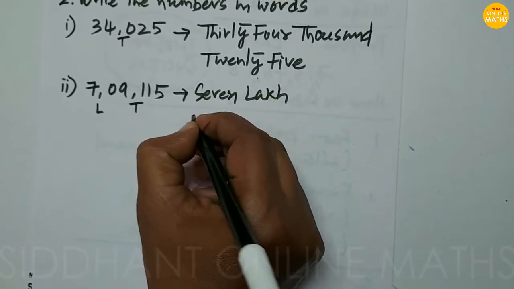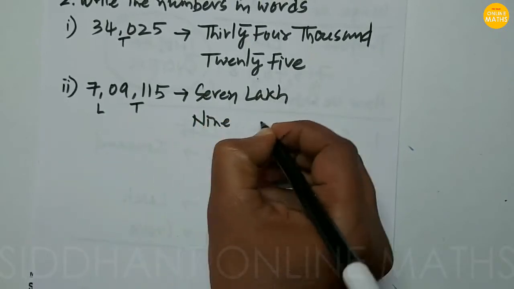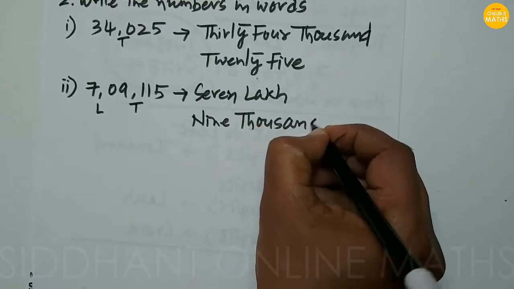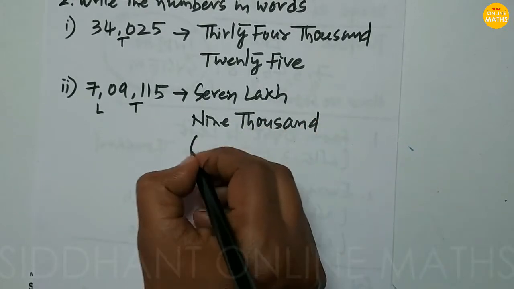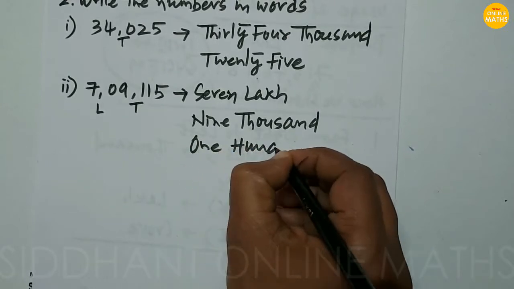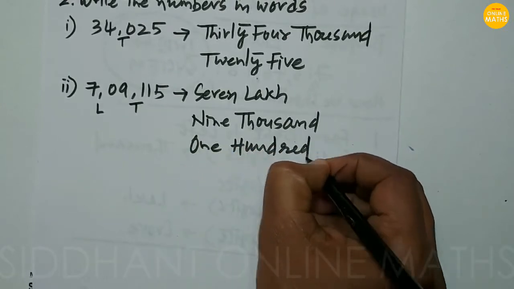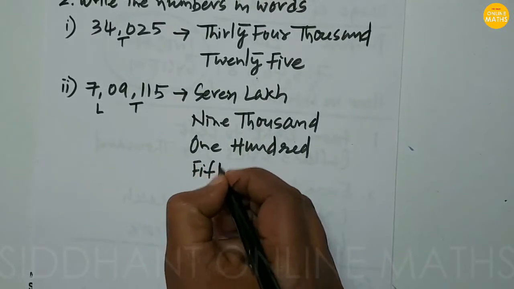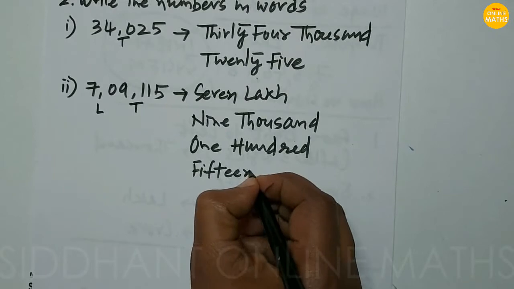Next, 9,000. After that, 100. After that we write 15.